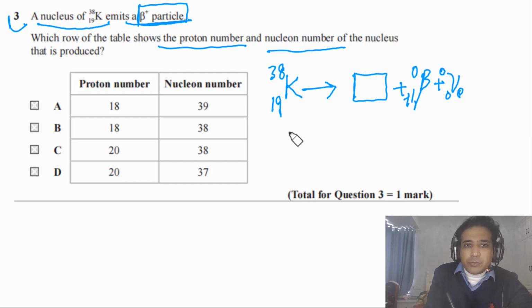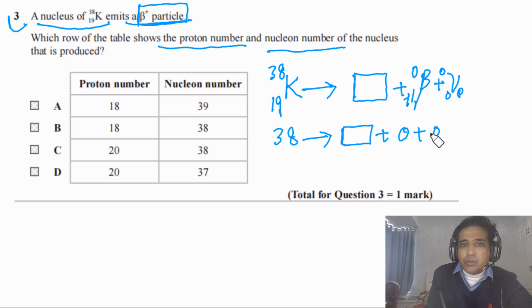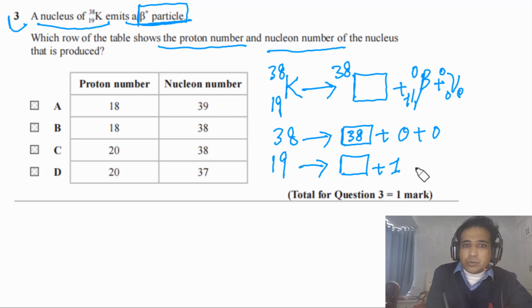Now from here we need to understand that the mass number on both sides has to be the same. The mass number of the positron and neutrino is 0 plus 0, so the mass number of this nucleus has to be 38. The charge on both sides also has to be the same. The charge on the positron is plus 1, and the neutrino has no charge, so the charge on this unknown nucleus has to be 18.